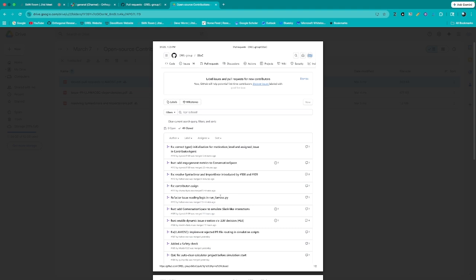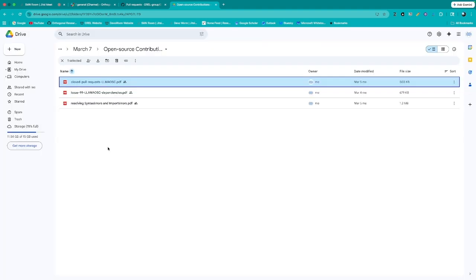Refactor issue reading logic, fix contributor assignment. There are syntax errors and import errors. This was in reference to, so issue 112 is in reference to issue 108 and 109. So it's this issue creation and conversation space. So it's people helping people. Then there's add engagement metric to conversation space, correct type initialization, and there's some other open pull requests that I'll look at later.